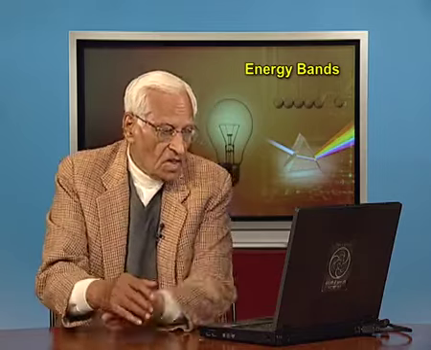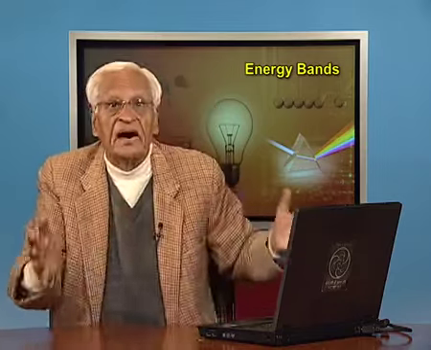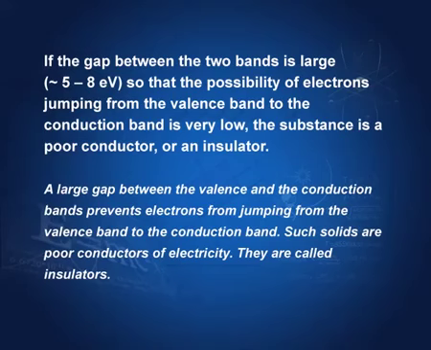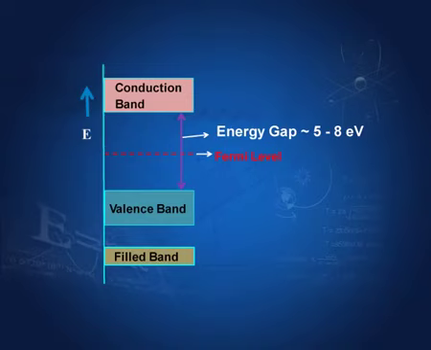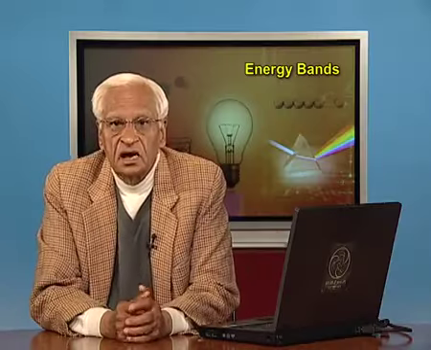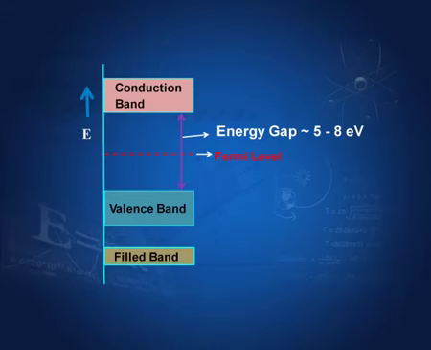Now, we shall distinguish them on the basis of their band structure. If this forbidden region or the energy gap is of the order of 5 to 8 electron volts, then it is highly unlikely for an electron to jump from here to here and cause conduction. Such substances are called insulators, because there is no possibility or very little possibility for the electrons jumping from here to here, because this gap is very large, 5 to 8 electron volts. So, if the energy gap is very large, then the substance is an insulator.